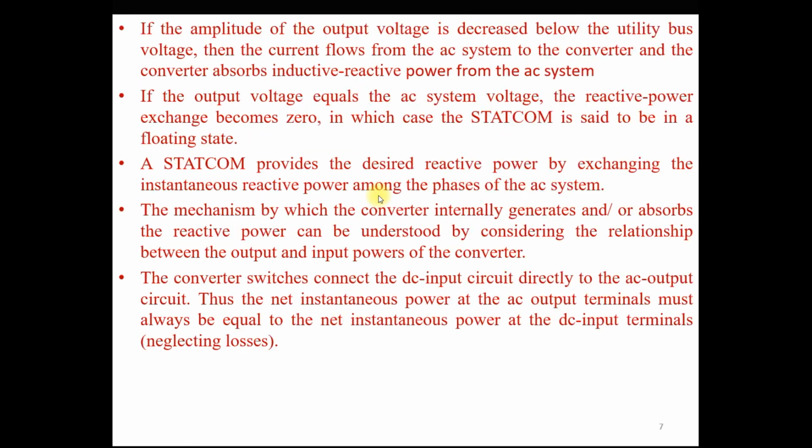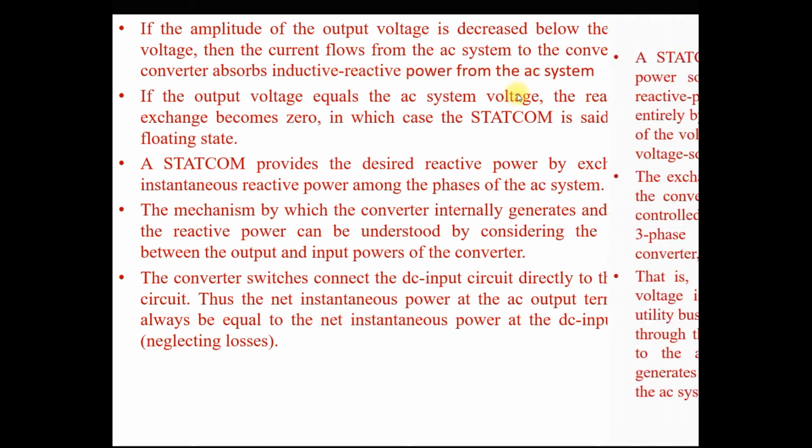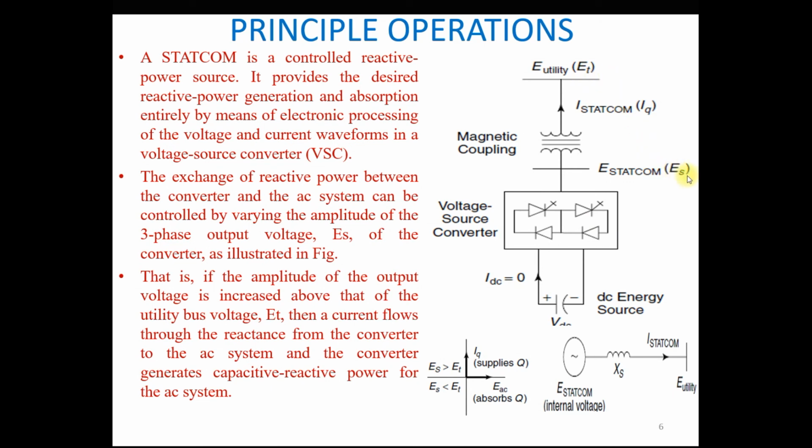It means that this converter acts in capacitive reactive power mode and injects reactive power into the system. Exactly opposite, if the amplitude of the output voltage ES of the voltage source converter is decreased below the utility bus voltage ET, then the current flows from the AC system to the converter, and the converter absorbs inductive reactive power from the AC system. So if ET is greater than ES, or ES is less than ET, at that time current flows from the power system to this coupling transformer and this voltage source converter. In this way, this STATCOM absorbs the excess amount of reactive power from the system.